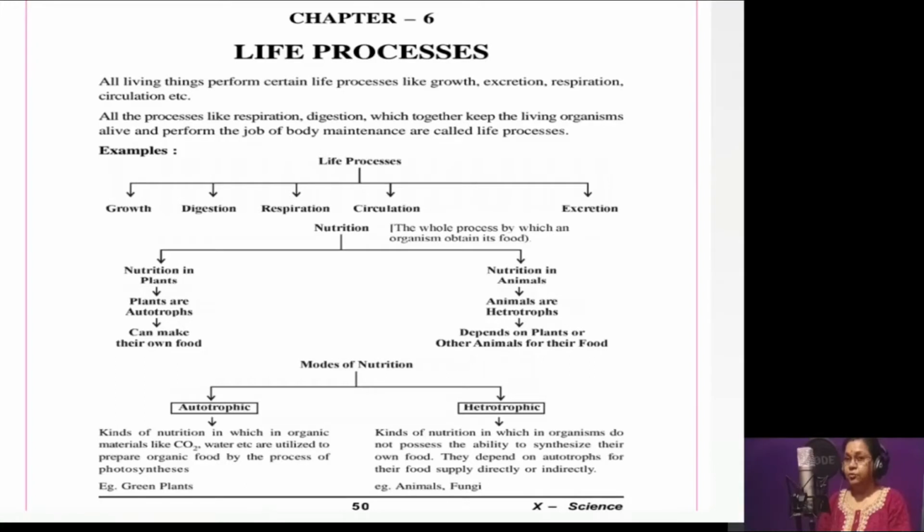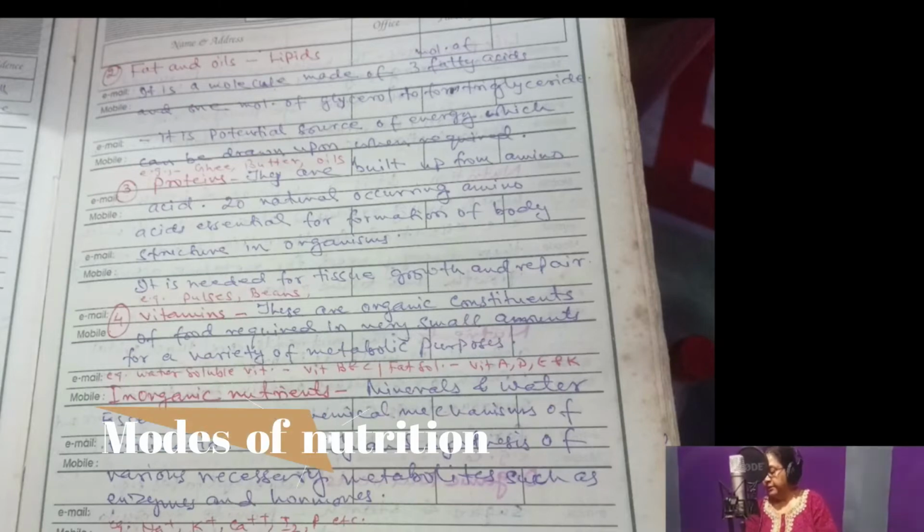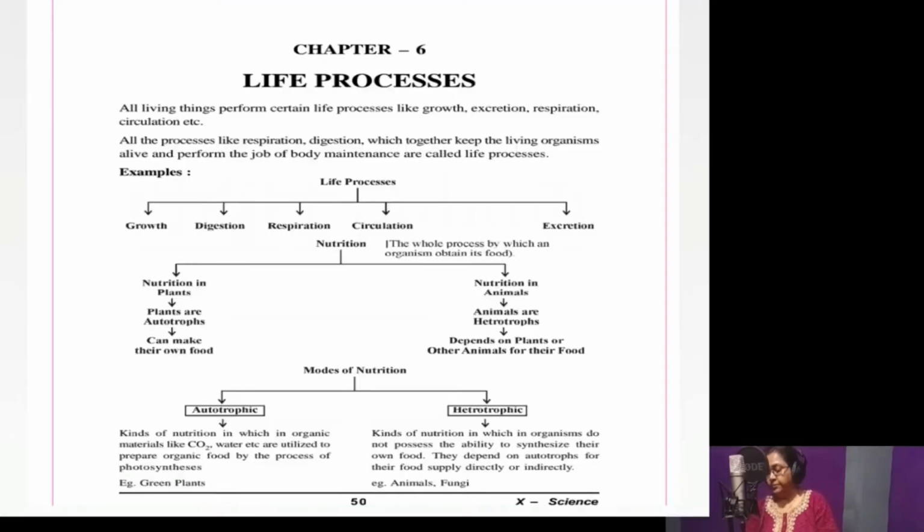Today I am going to explain chapter 6 of the biology section of the science textbook, that is Life Processes. Now let us discuss the next topic, that is the mode of nutrition. There are basically two modes of nutrition: autotrophic nutrition and heterotrophic nutrition.